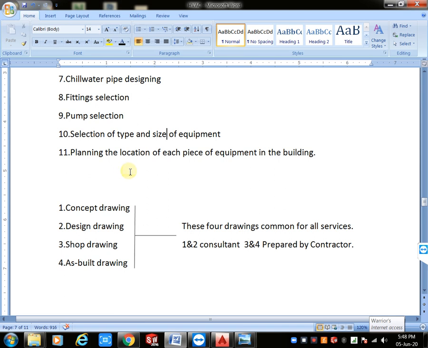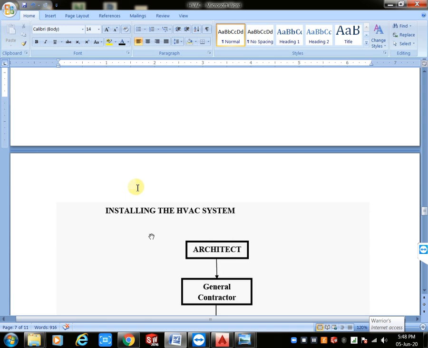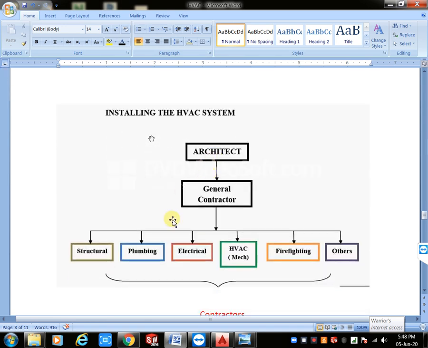Okay, you take any service, definitely we have 4 common drawings. You take any service, either architectural or structural or plumbing or electrical or HVAC or firefighting, definitely we have 4 common drawings. What are those 4 common drawings? Means this one.